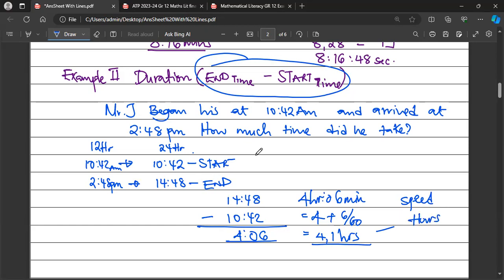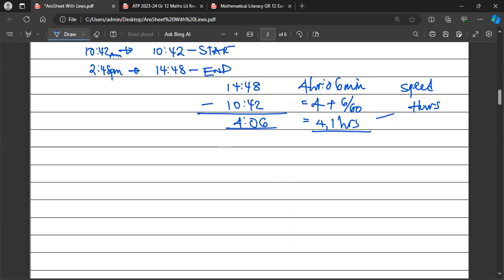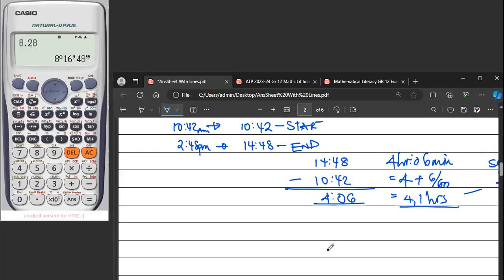All right. Then how do we use the other key that I just showed you? We shall do it this way. Remember you've already changed the time. So we shall take 14, you press the key, 48, you press the key, minus 10, you press the key, 42, you press the key.